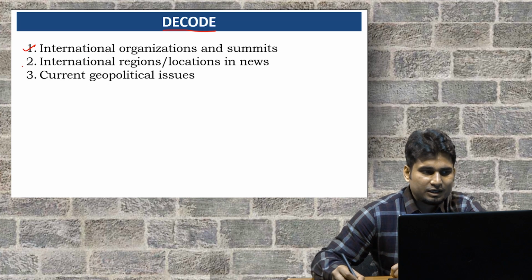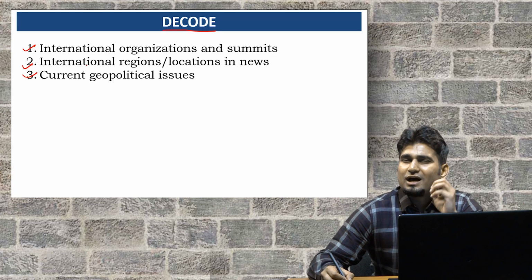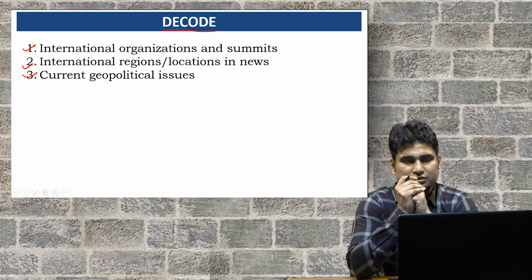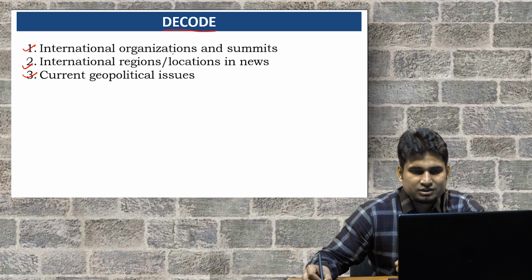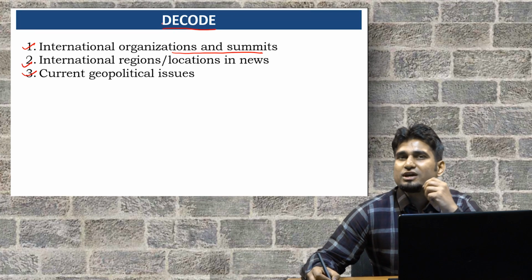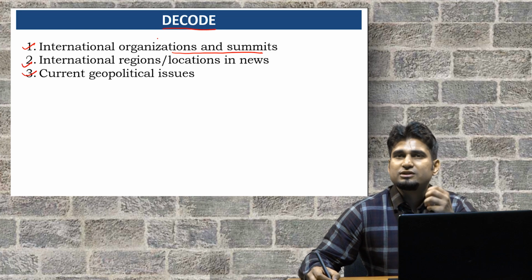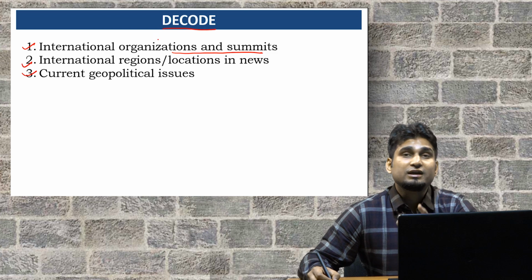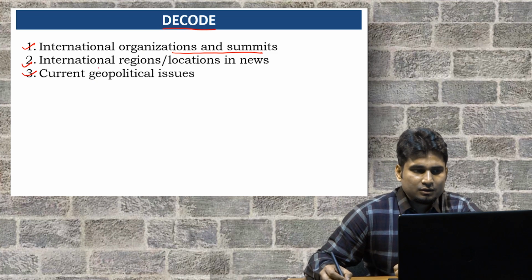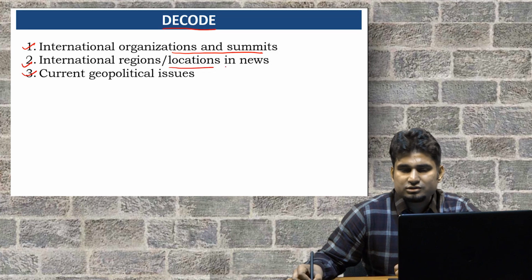There are three segregations that I've created. From the last 5 years, the questions are coming from three segregations. One is international organizations and summits. If you see, they are asking about different organizations, like BRICS and others, and also different summits, like the India-Africa Summit, which they asked about in 2016. And the second is international regions and locations in news.